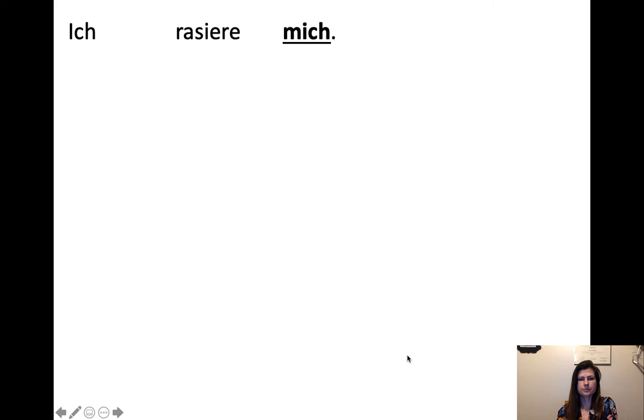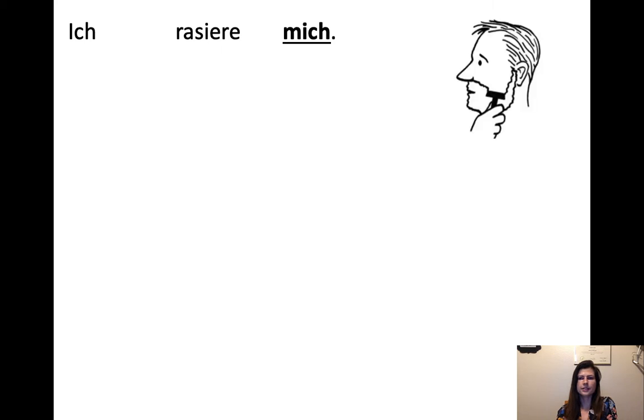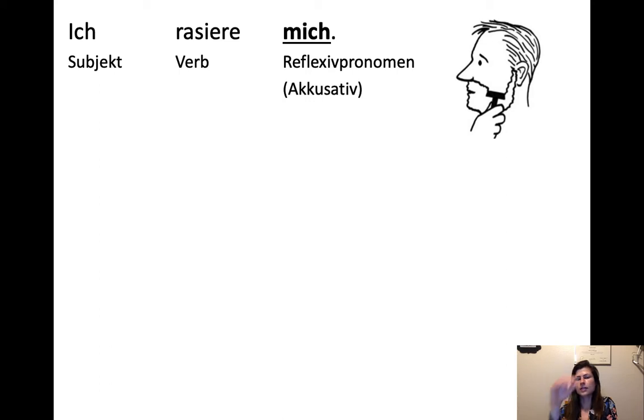So, ich rasiere mich. There's that, right? That's the simple form we've been working on. I shave myself. Ich rasiere mich. Subject, verb, reflexive pronoun. That's the simplest version. And that's in the accusative. So, technically it's a reflexive object, so it's not the same type of direct object as you would normally get, but it's still in the accusative.